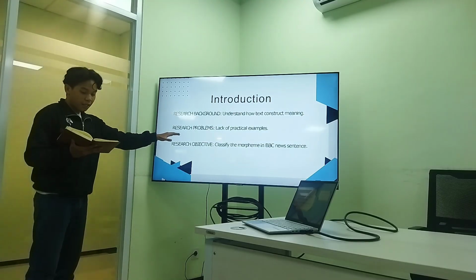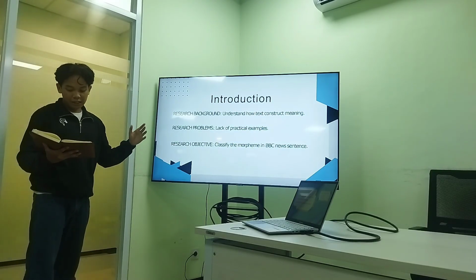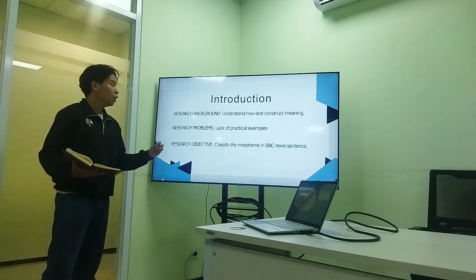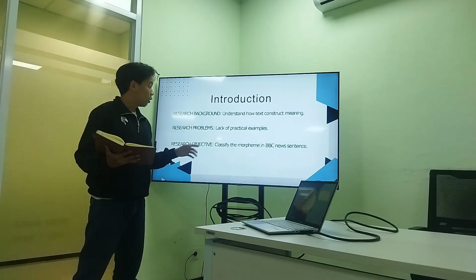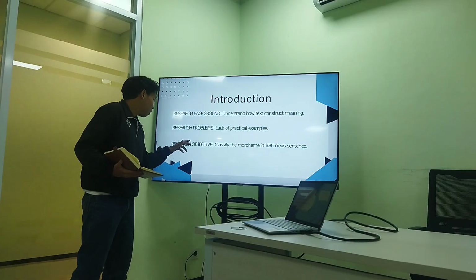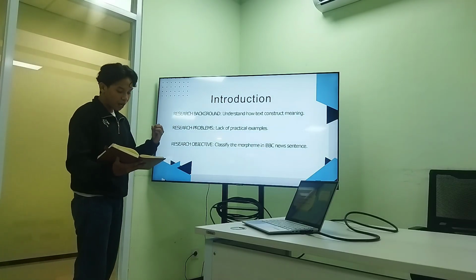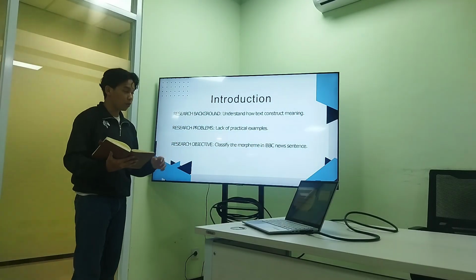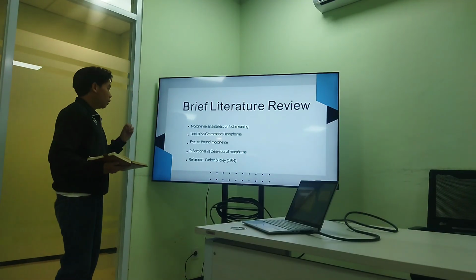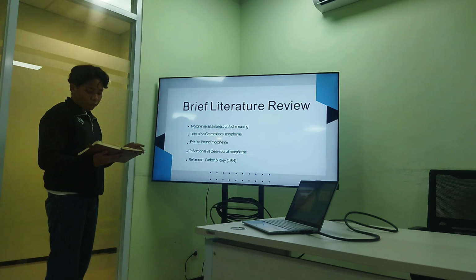And the research problem I'm addressing is the lack of practical examples showing how morphemes operate in authentic discussion, not just in textbooks. And for the research objective, I'm going to be straightforward. The objective is to classify the morphemes in BBC News sentences and show how their types contribute to meaning and clarity.